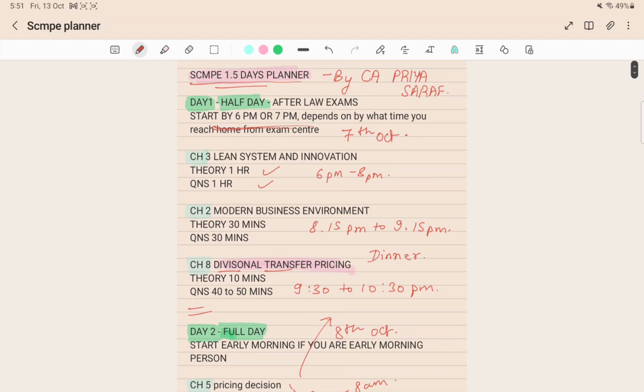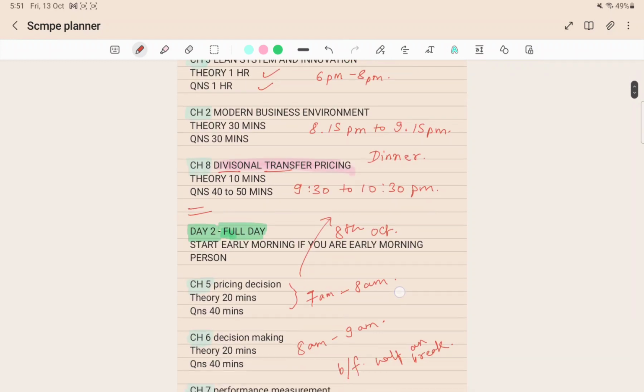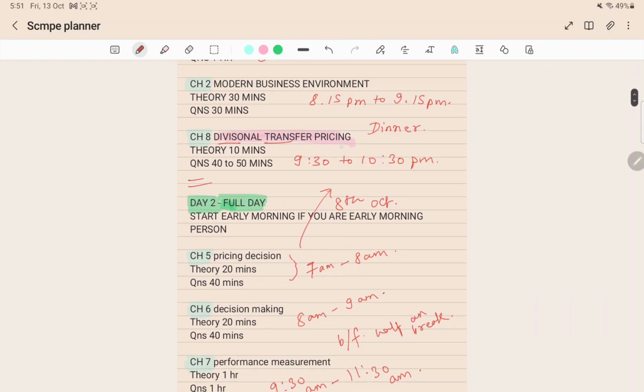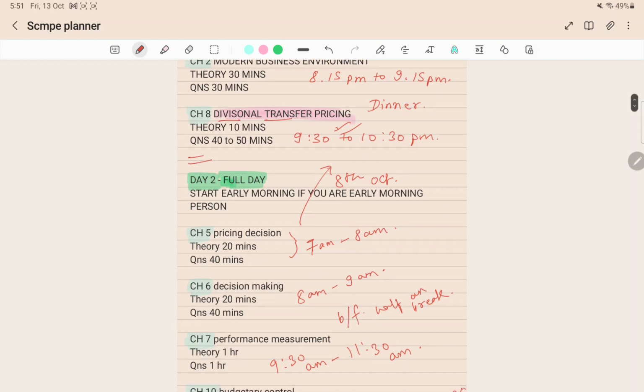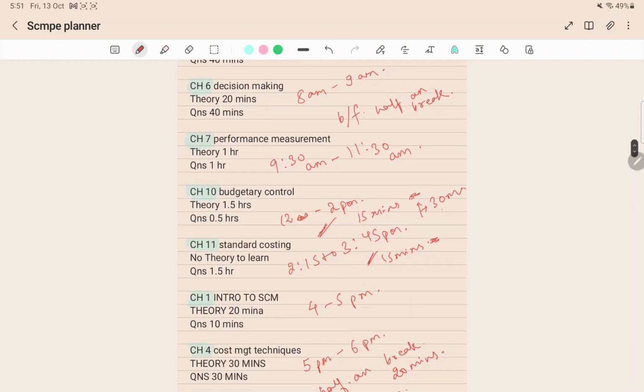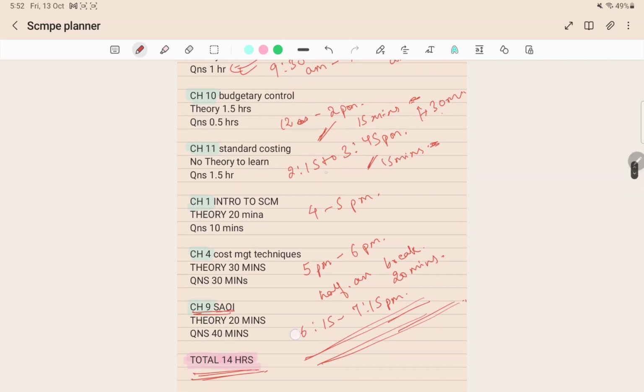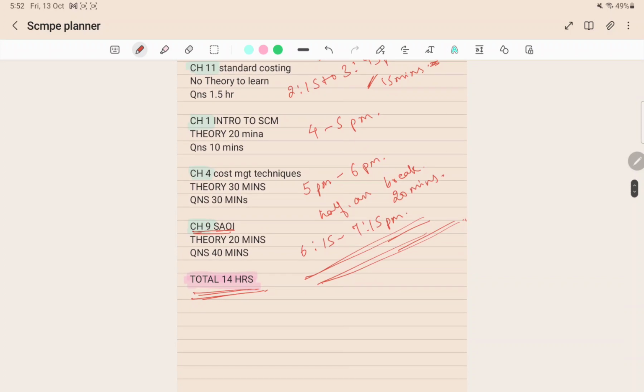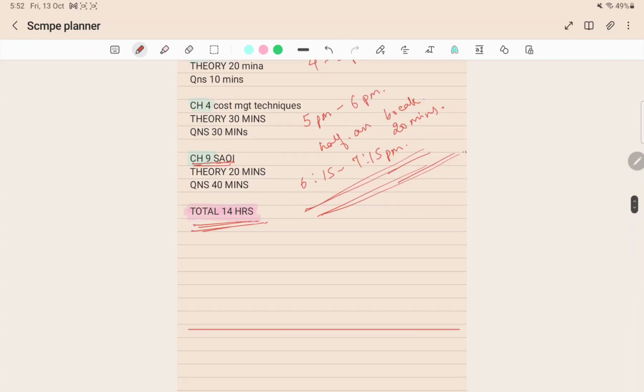After revision of these 11 chapters, if you're not feeling confident, let's say in chapter 8, then you can again pick this chapter to get the confidence. Or you know that chapter 7 is super important, so you can again pick chapter 7 and revise a few more topics. This will help you gain confidence in the SCMP exams.